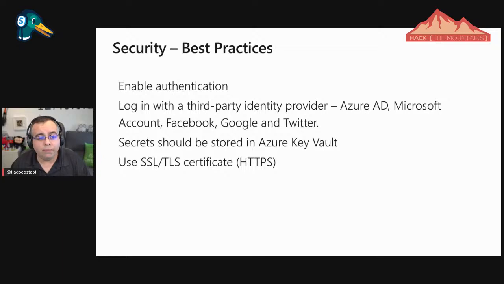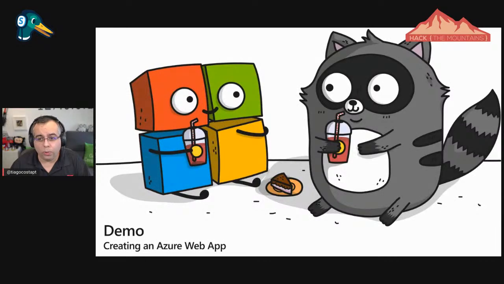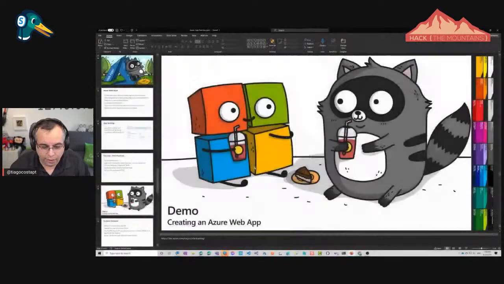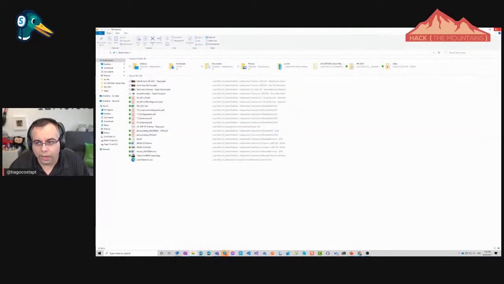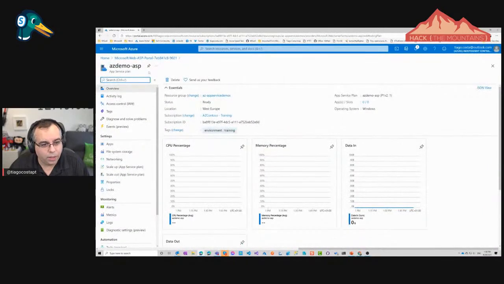And something very simple, which is, hey, just put your website to work with HTTPS. Don't leave it to work in HTTP, and we're going to do that. But let's do a small demo on creating an Azure Web App. So getting back here again to this screen, and no, we don't want this. We want this. Okay, there you go.